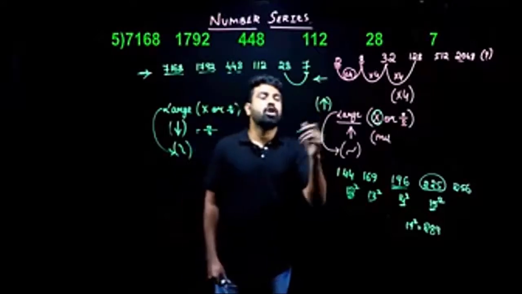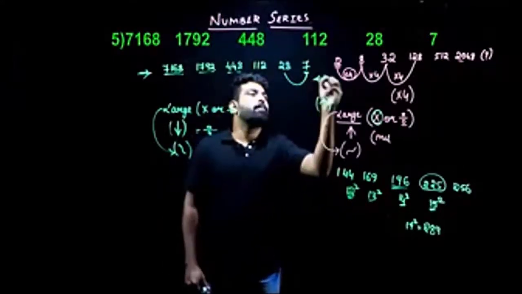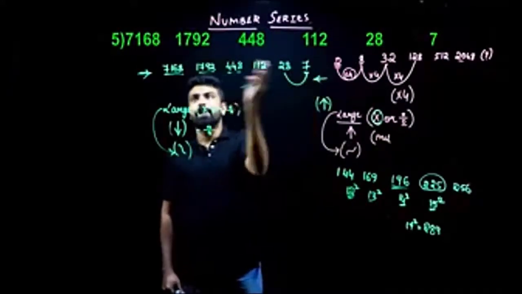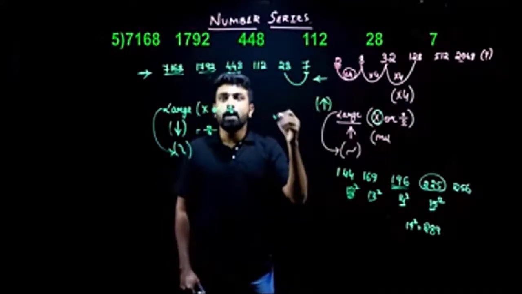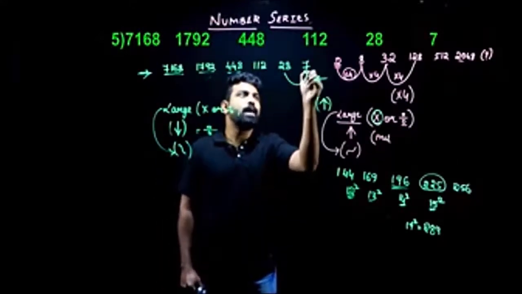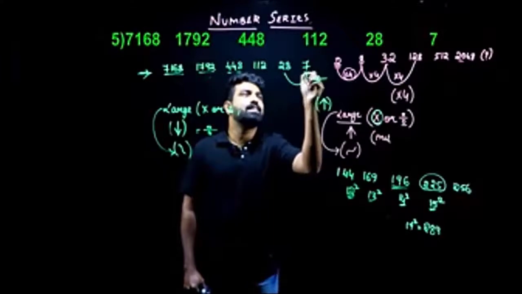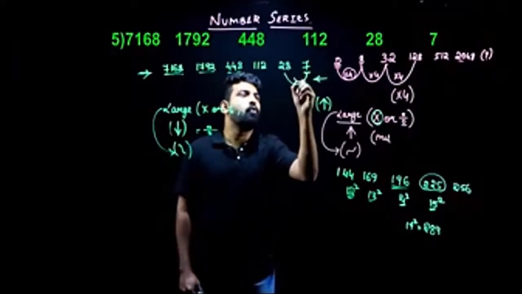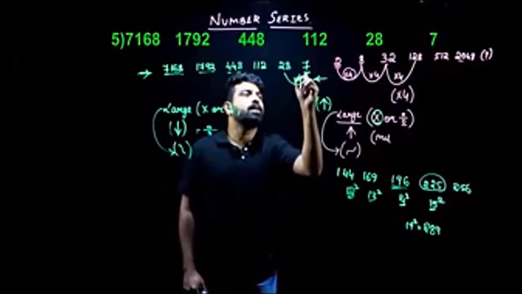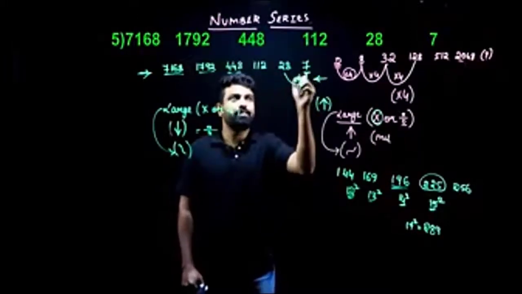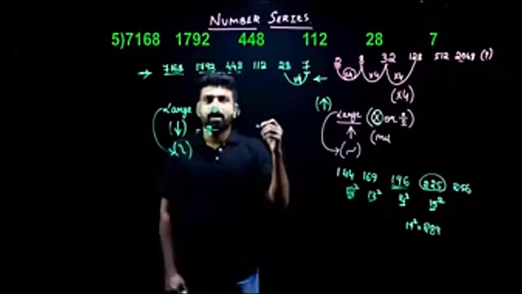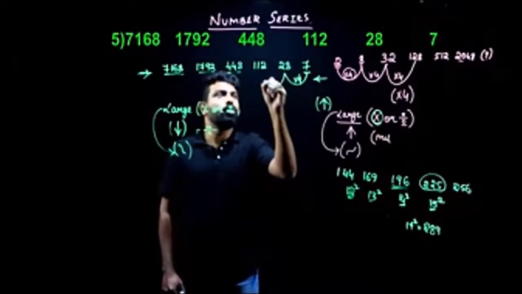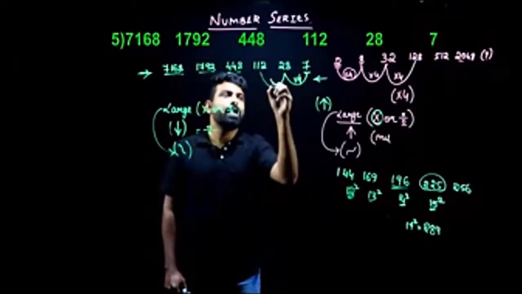Okay, people, let us solve this. So when I start looking from my right-hand side, there is an increment here. So I'll have to use multiplication. What if I multiply 7 with 4, I get 28. Am I clear? So if I multiply 7 with 4, I get 28. Now again, from 28 to 112, what do I need to do? I'll have to again multiply it with 4.